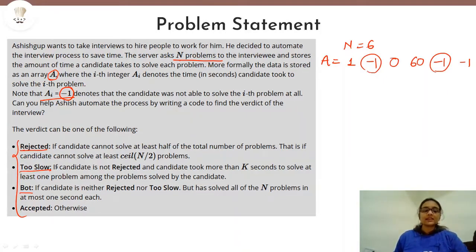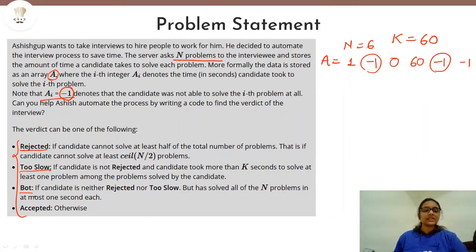Now, the second case is too slow. It means that if the candidate is not rejected, meaning the first condition should be false, the candidate should not have been rejected. Then if the candidate took more than k seconds to solve at least one problem, he will be deemed too slow. This value of k will also be given to us. Like in this example, suppose I am taking the value of k as 60. It means that in all of these 6 problems, there should be at least one problem in which the candidate has taken more than 60 seconds to solve. If that is the case, then the person will be deemed too slow.